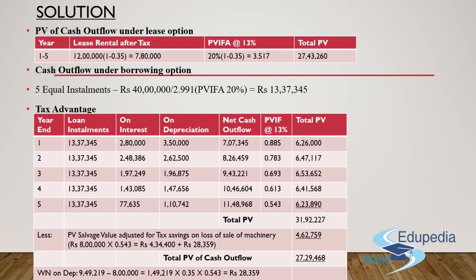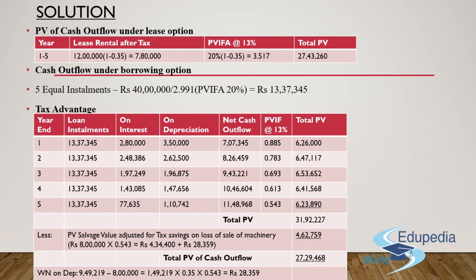But since we all know that the lease rental, whichever amount you are paying off, is a tax deductible expense and you can charge it off in your profit and loss account. So we'll multiply the same with 1 minus 0.35, which is the taxation rate. So what is my lease rental after tax, which I really have to shed out of my pocket? It is nothing but 7,80,000 rupees.